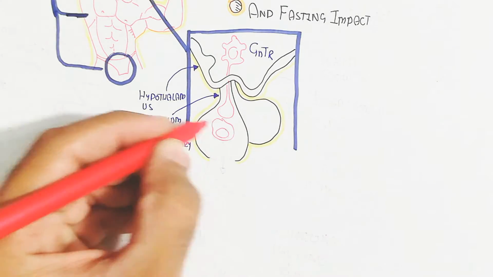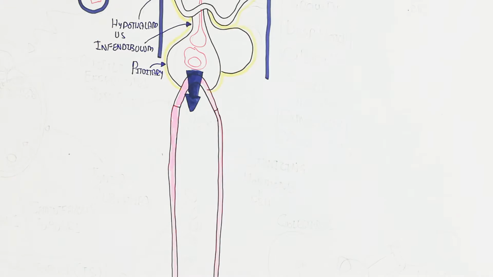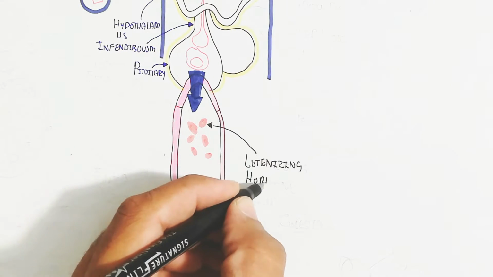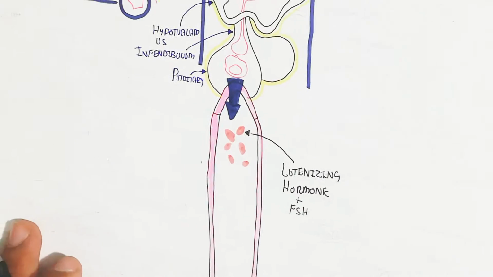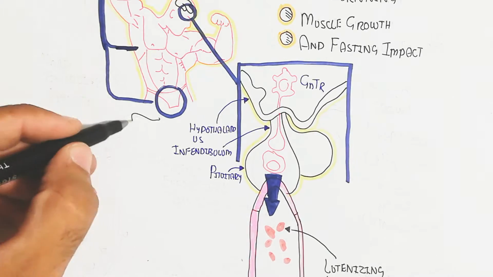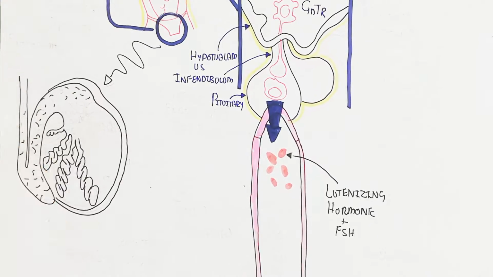So the stimulation will lead the higher brain cortex to the hypothalamus to produce gonadotropin releasing hormone. Gonadotropin releasing hormone will stimulate the adenohypophysis of the pituitary to produce luteinizing hormone and follicle stimulating hormone. But the follicle stimulating hormone we will not cover. We will focus on the luteinizing hormone first.